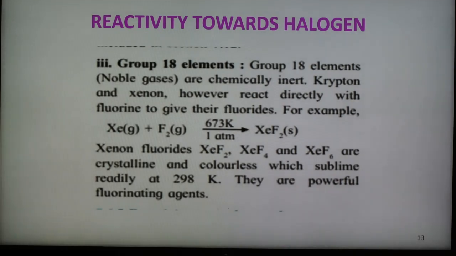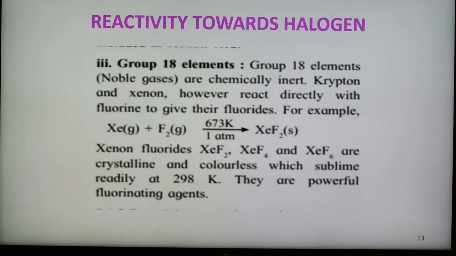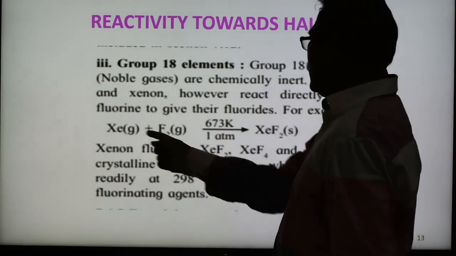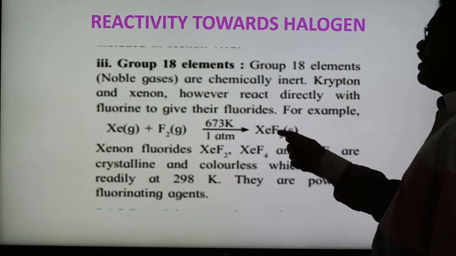And group number 18 elements, that is noble gases, are chemically inert. Krypton and xenon are the only two elements that react, and xenon is the element which forms a number of fluoride compounds when it reacts with fluorine. So fluorine is highly reactive and reacts with xenon forming different types of fluorides, that is difluoride, tetrafluoride, hexafluoride.